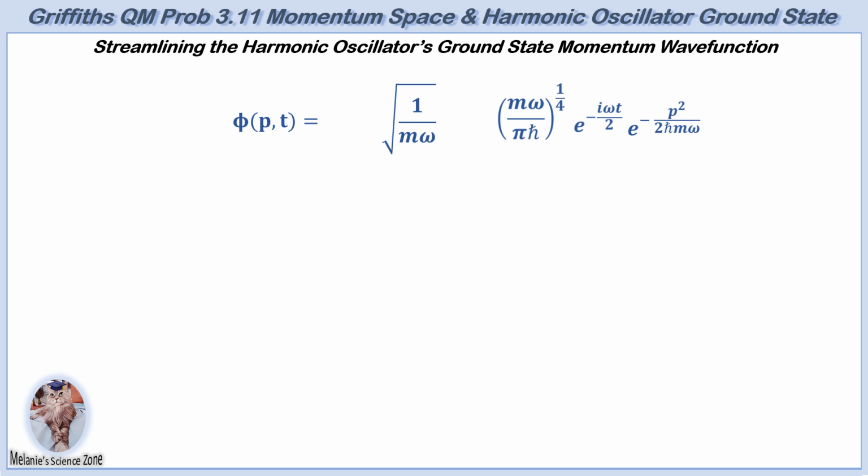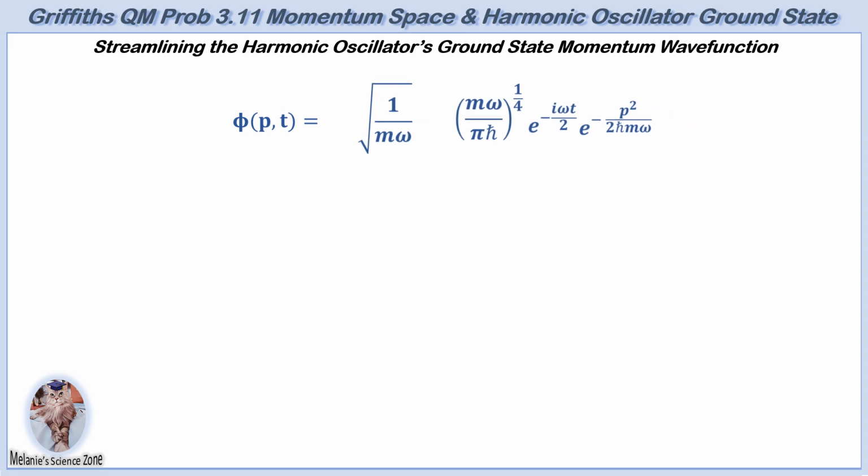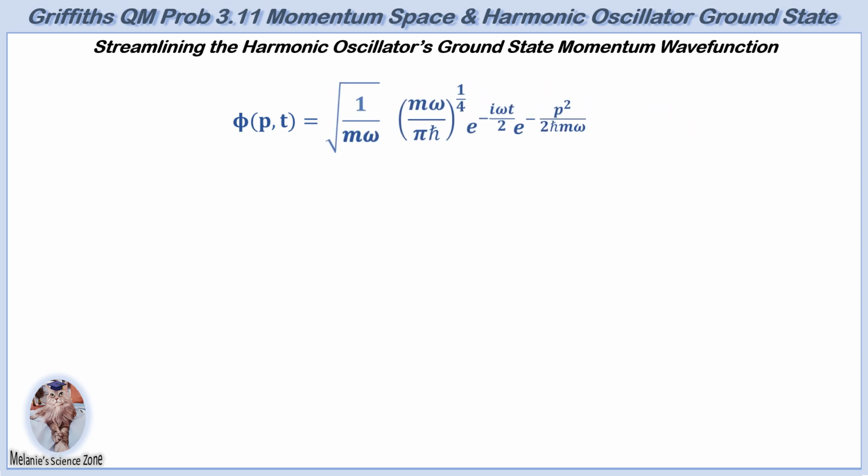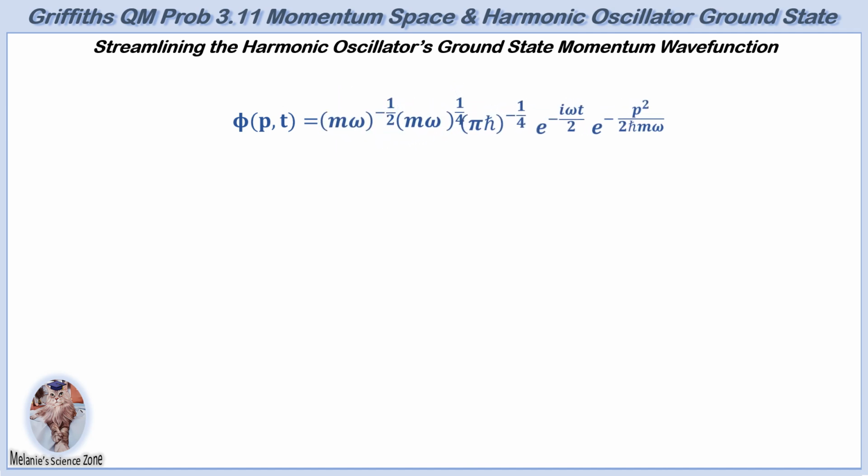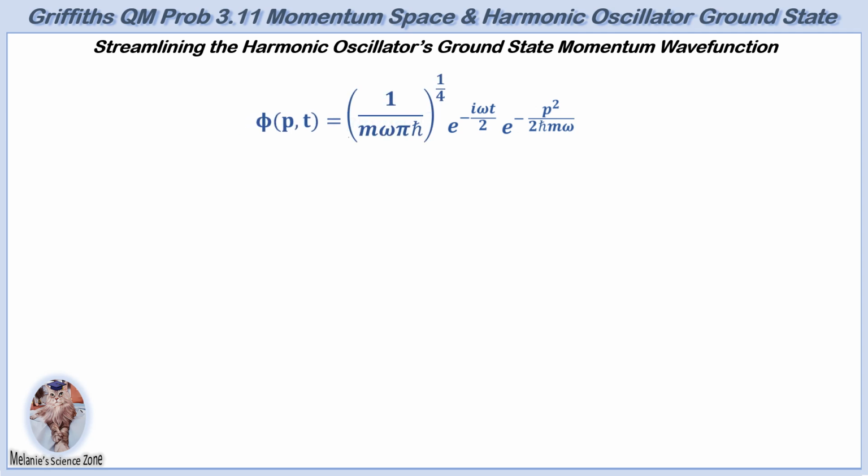Furthermore, fractions under a radical can be rewritten using negative fractional exponents. Consequently, the first term, a fraction under a radical, can be rewritten as m omega to the power of -1/2. The second term can be rewritten by separating the numerator and denominator into distinct terms, with the numerator raised to the power of 1/4 and the denominator raised to the power of -1/4. The 2 m omega terms can then be combined, resulting in m omega to the -1/4 power. Finally, combining the last 2 constant terms gives m omega pi h bar to the -1/4 power, or 1 over m omega pi h bar to the 1/4 power.